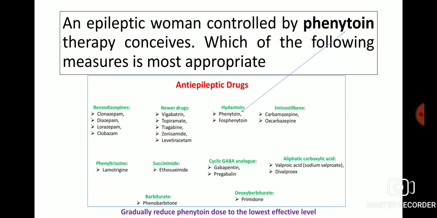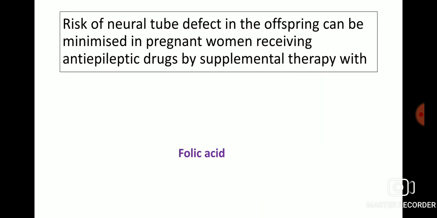An epileptic woman controlled by phenytoin therapy conceives. Which of the following measures is most appropriate? Gradually reduce phenytoin dose to the lowest effective dose. So phenytoin comes under the class of hydantoin anti-epileptic drug. Risk of neural tube defect in the offspring can be minimized in pregnant women receiving anti-epileptic drugs by supplemental therapy with folic acid, that is vitamin B9.